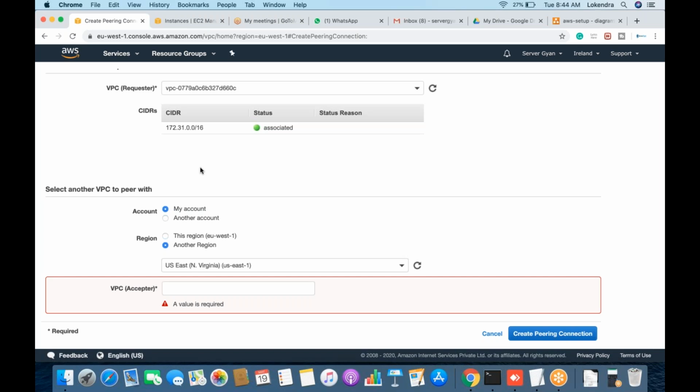In order to reduce the number of VPC peering connections, AWS has introduced a transit gateway component within the account, within all the regions, within all the VPCs. By default you can have one transit gateway enabled, and after that you can have connectivity between your multiple VPCs.